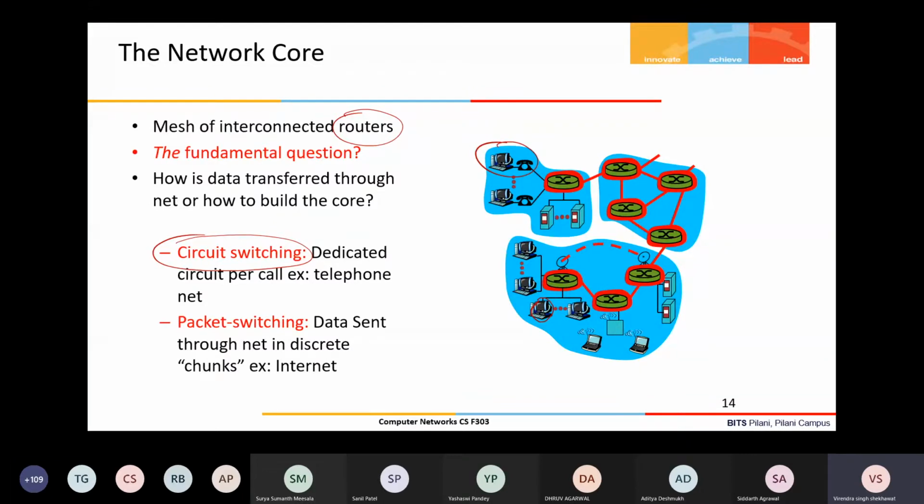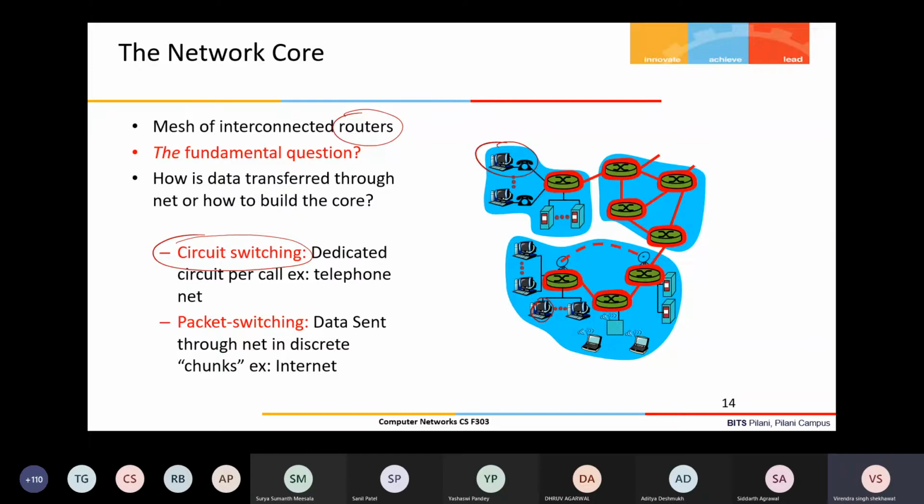That in an abstract way we discussed in the first class. Then we discussed what an end host is and the different types of links. Now we are coming to the network core part. I think this is the place where we left off in the first lecture.